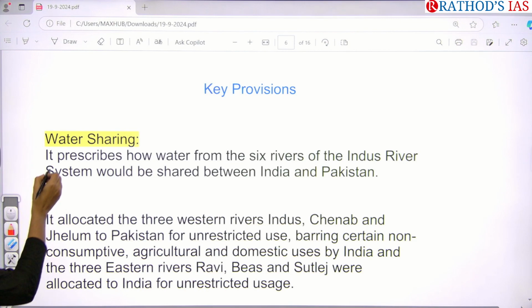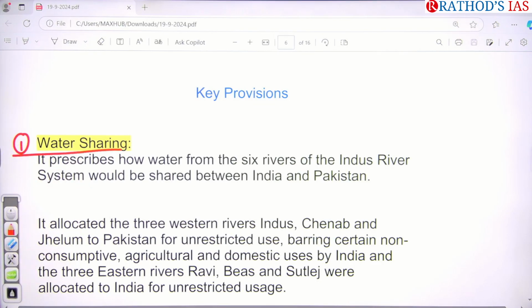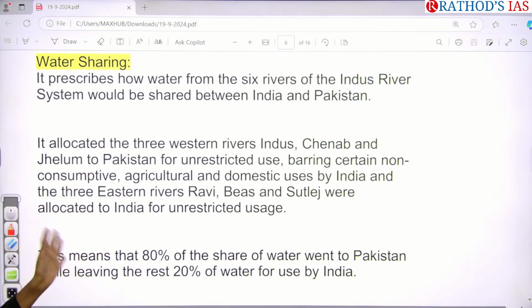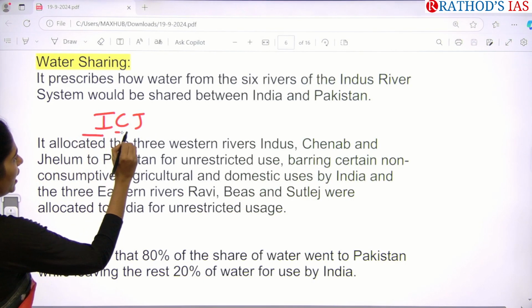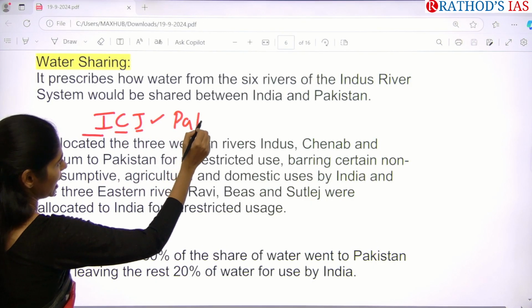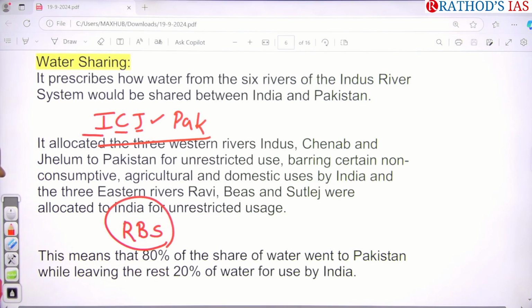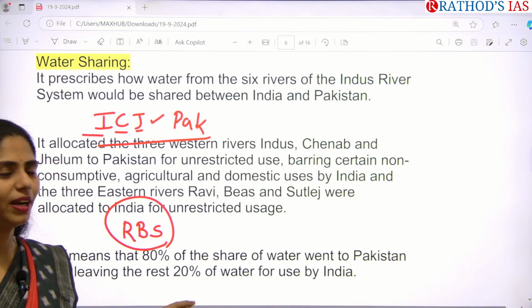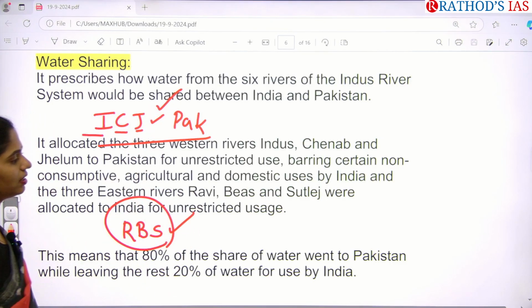One important key provision regarding this Indus Water Treaty is about sharing of rivers between India and Pakistan. How do we share these 6 rivers of the Indus system? Here the rivers Indus, Chenab and Jhelum, you can remember like this, ICJ, International Court of Justice, were given to Pakistan, and the remaining are RBS, Ravi, Beas and Satluj. RBS is also the type of glucose test we do in the blood. So RBS is given to India. ICJ for Pakistan and RBS for India.